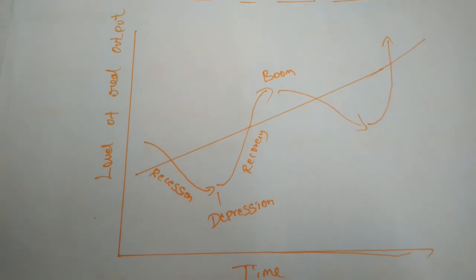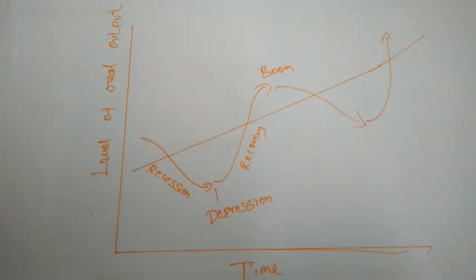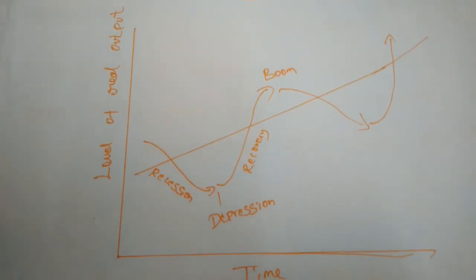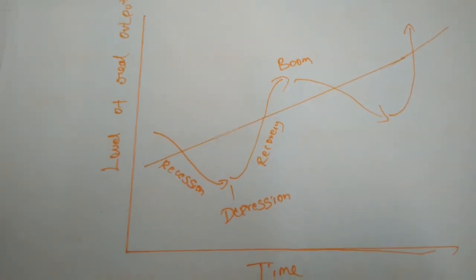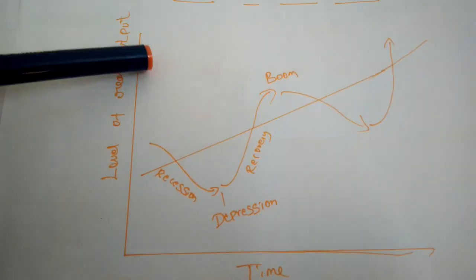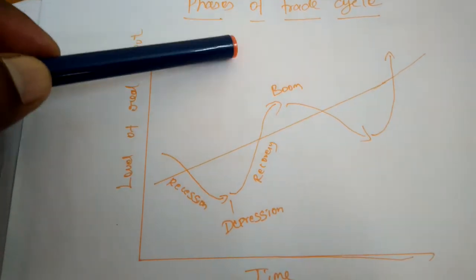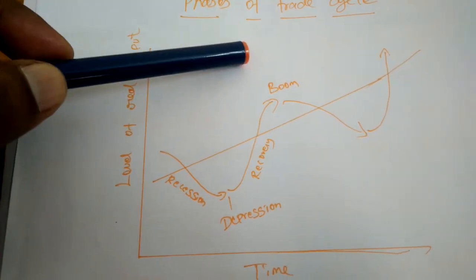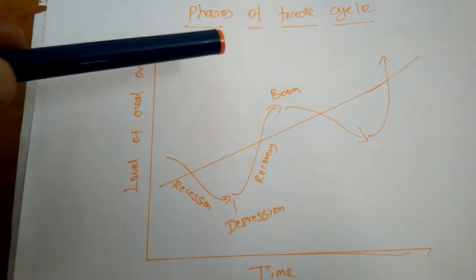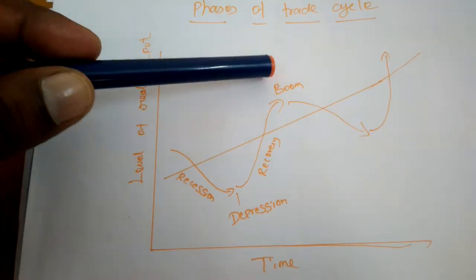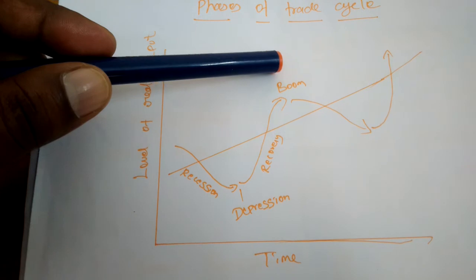Then the economy has more chance of earning more income, so the GDP and national income also increase. So the trade cycle will be at a high prosperity level.